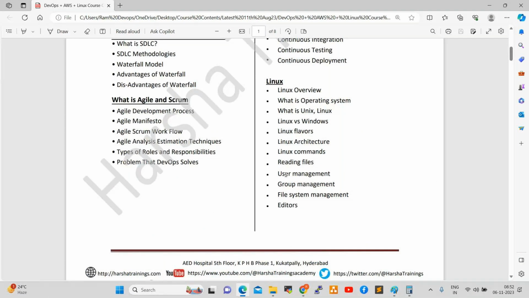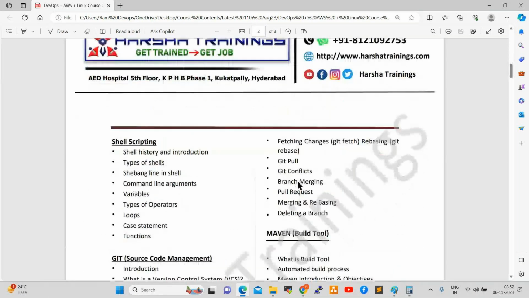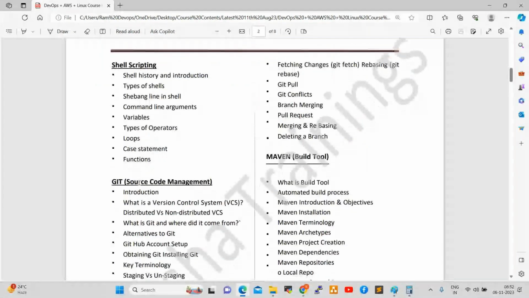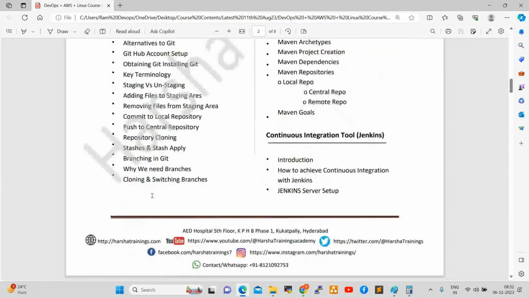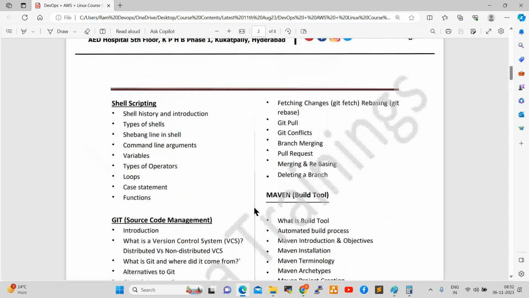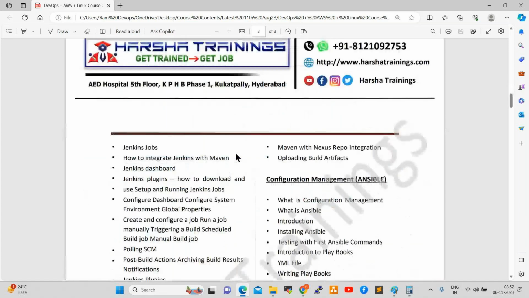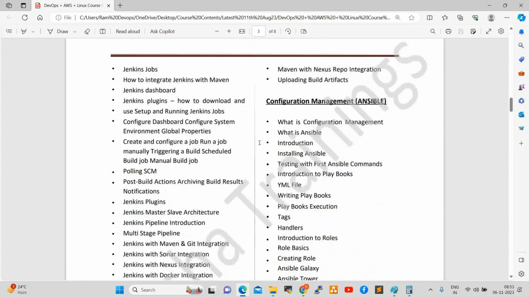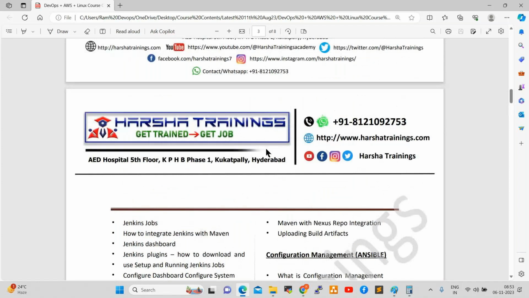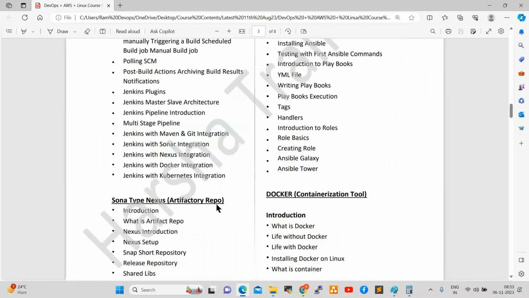Shell scripting also will be covered. Shell scripting is very easy, very simple, right? Next one, Git in DevOps, Git will be started. Git, Maven. So this is Jenkins, continuous integration tool. Jenkins, right? And Ansible. See here, this is the Jenkins content, from here to here, Jenkins content.